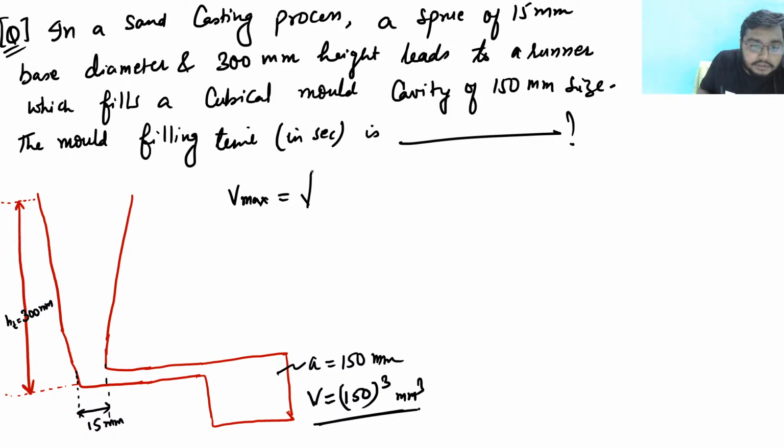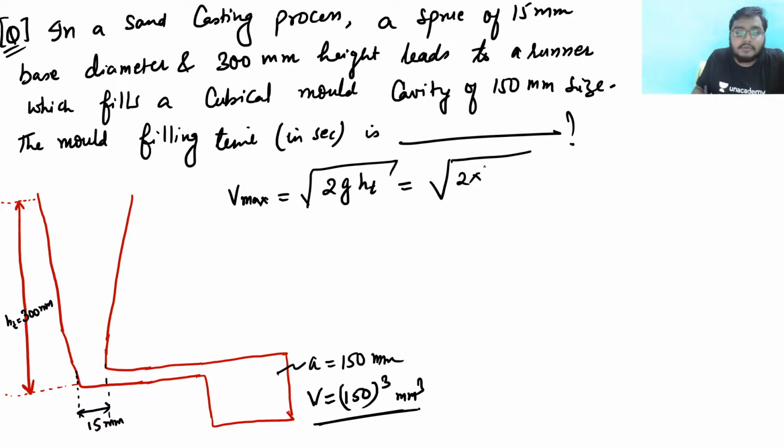Maximum velocity would be root over 2gh_t, where g would be 9.81 and h_t will be 0.3. Clear?